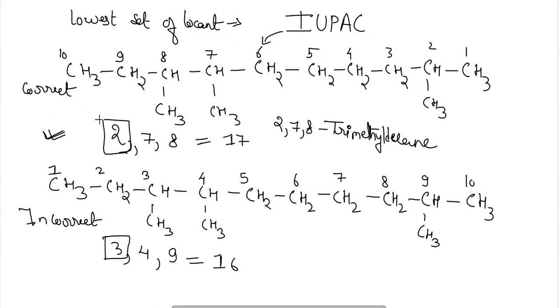And here according to that, the first point, the lowest first point, will be taken as the correct locant for the substituent groups which are present in more than one number. Okay, next rule is the